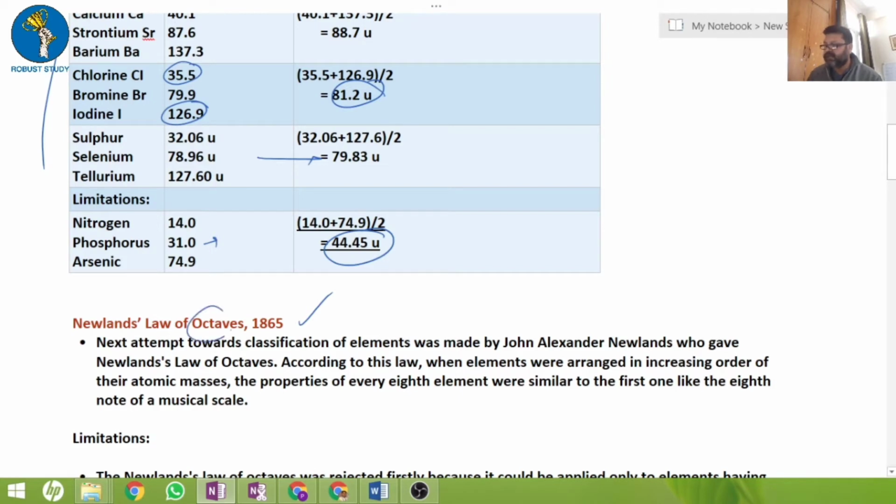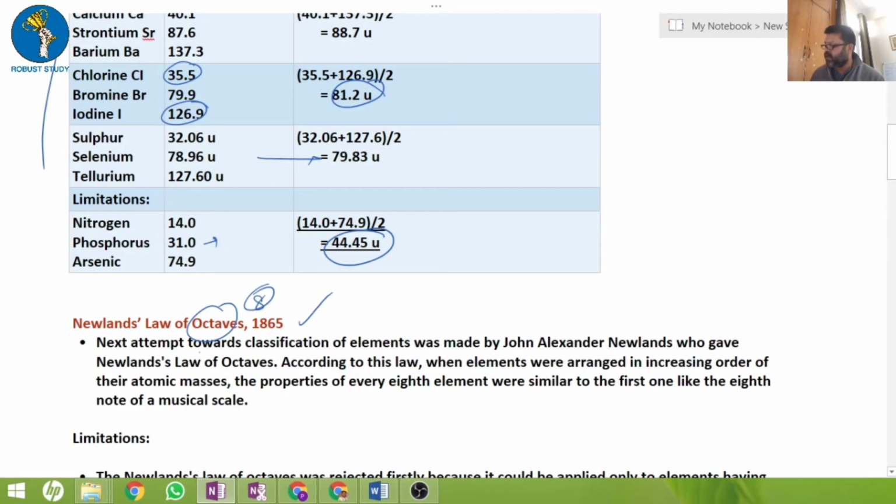Octave means 8. His way of classification was very much influenced by the way Dobereiner did it. Dobereiner took 3, he took 8. So he tried to improve on whatever Dobereiner did.